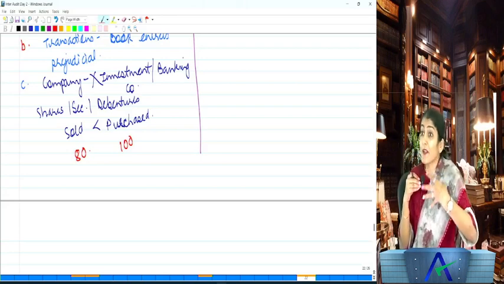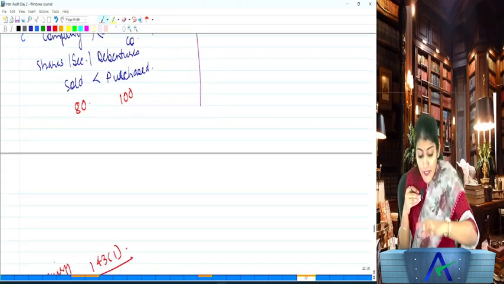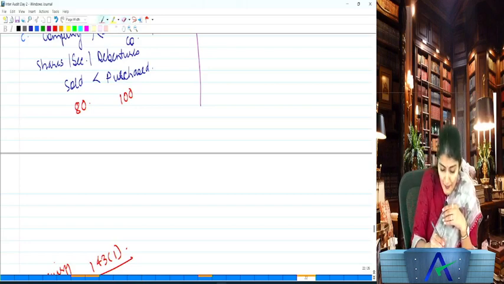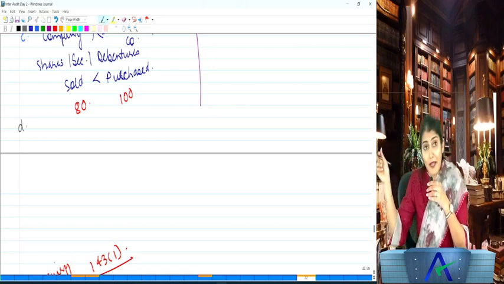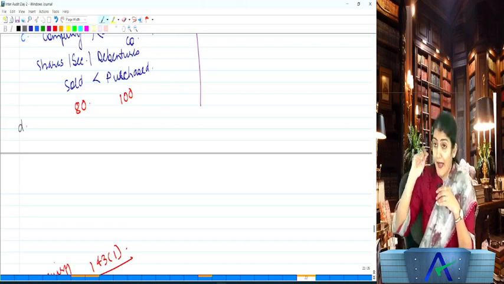So as an auditor, you inquire why shares, securities, debentures have been sold at a price less than the price at which they were purchased by the company. Are you understanding this? But will you make this inquiry for an investment or banking company? No, only where the company is not an investment or a banking company.